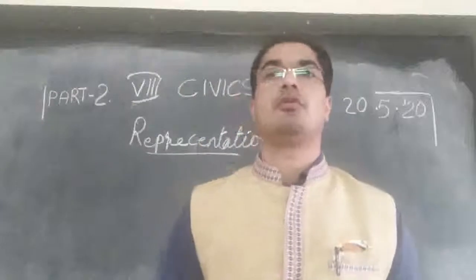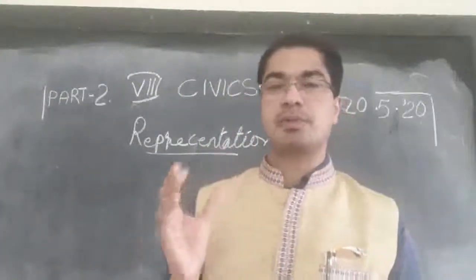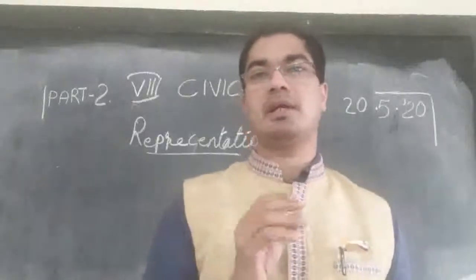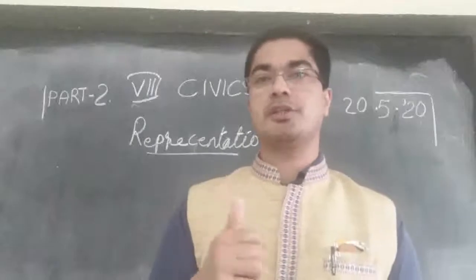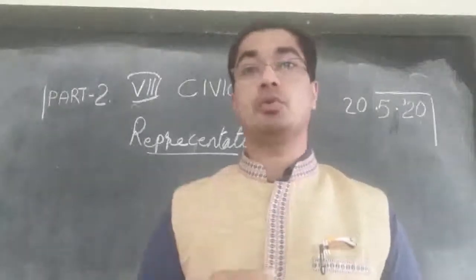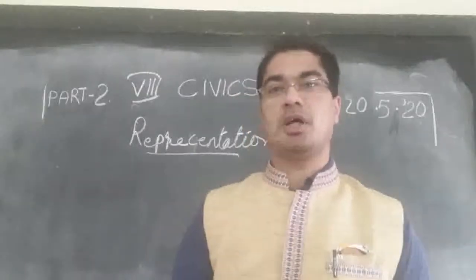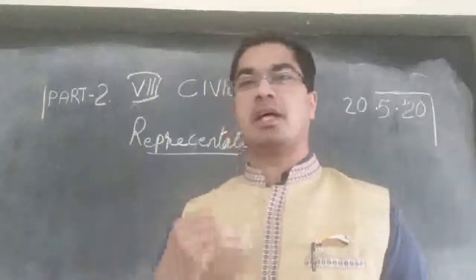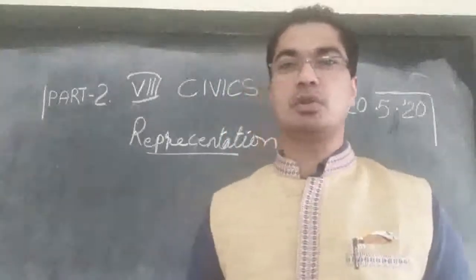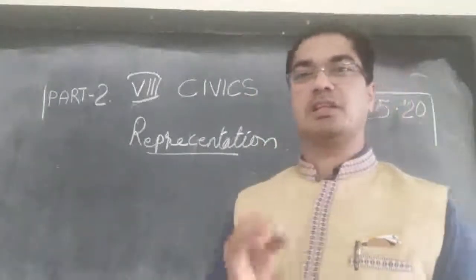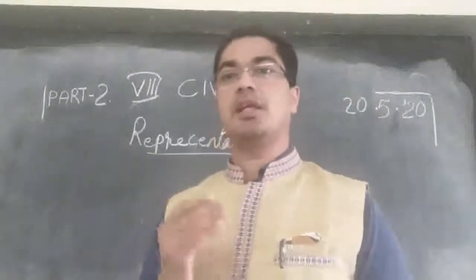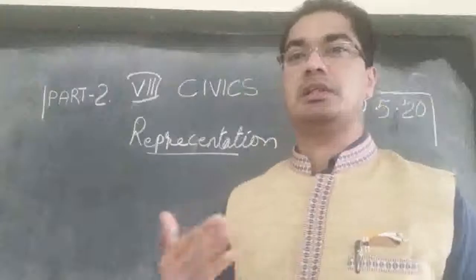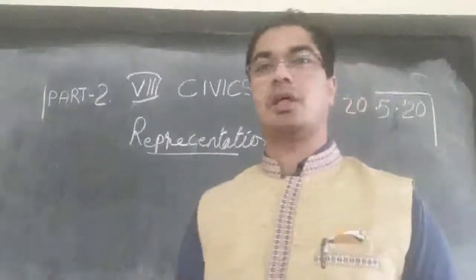So it is for the people's advantage. The elected representatives or the government should realize that if we are not doing well, the people will not elect us again. So it will be a motivation for them, a compulsion for them to do well, to work for the people and so on. Otherwise, people will show their power by rejecting that person, rejecting that government, and electing a new leader, a new government. So it is for the people's advantage that the term is fixed as 5 years, so that they will be able to elect a new leader, a better leader each time after the term ends, that is after 5 years.